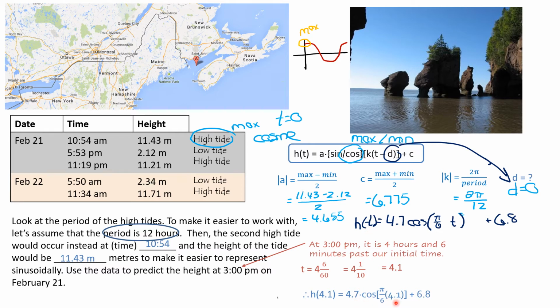There's my 4.1. Now on your calculator, order of operations, first thing you're doing is this bracket, the square bracket. Once you get that number, the second thing you're going to do is cosine of that number. Then the third thing is to multiply by 4.7. And the last thing is the addition: we're going to add 6.8 on. Once you do all that, you get approximately 4.2. So we have a sentence. Therefore, the tide's height will be approximately 4.2 meters at 3 p.m.